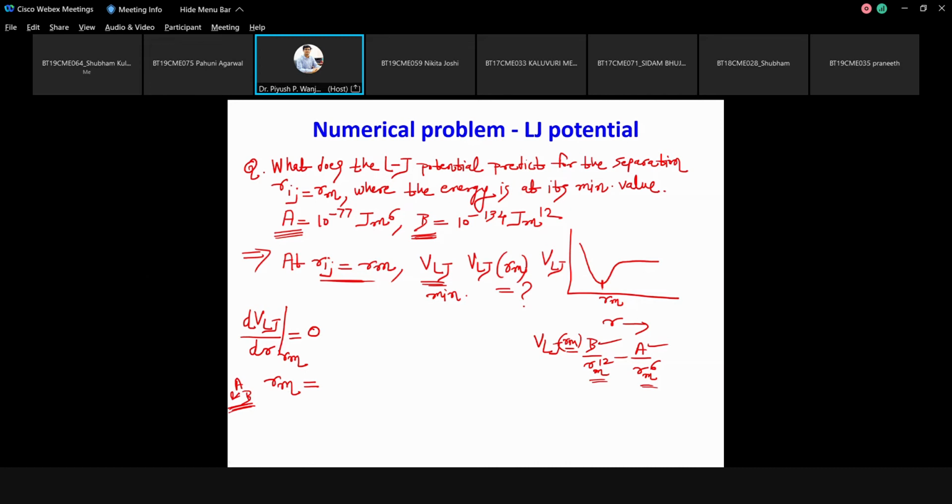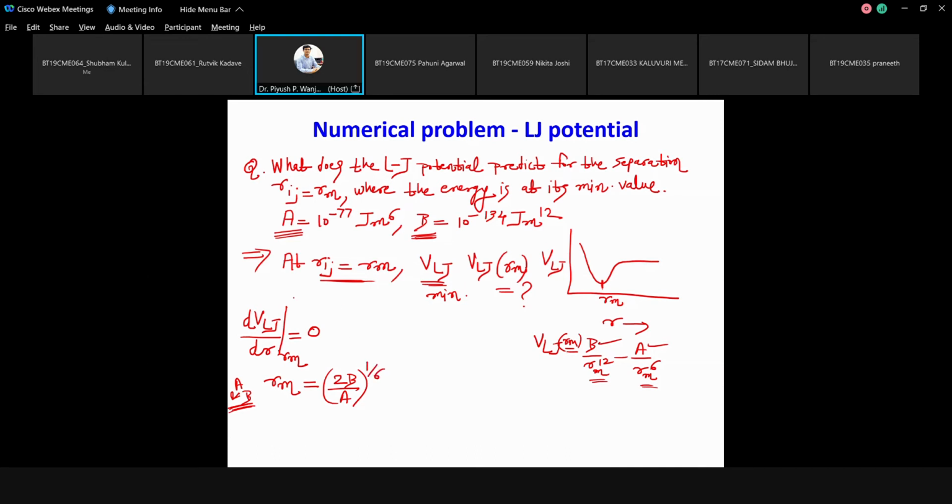What is the formula for Rm you have got, in terms of A and B? 2B by A power 1 by 6. Right.